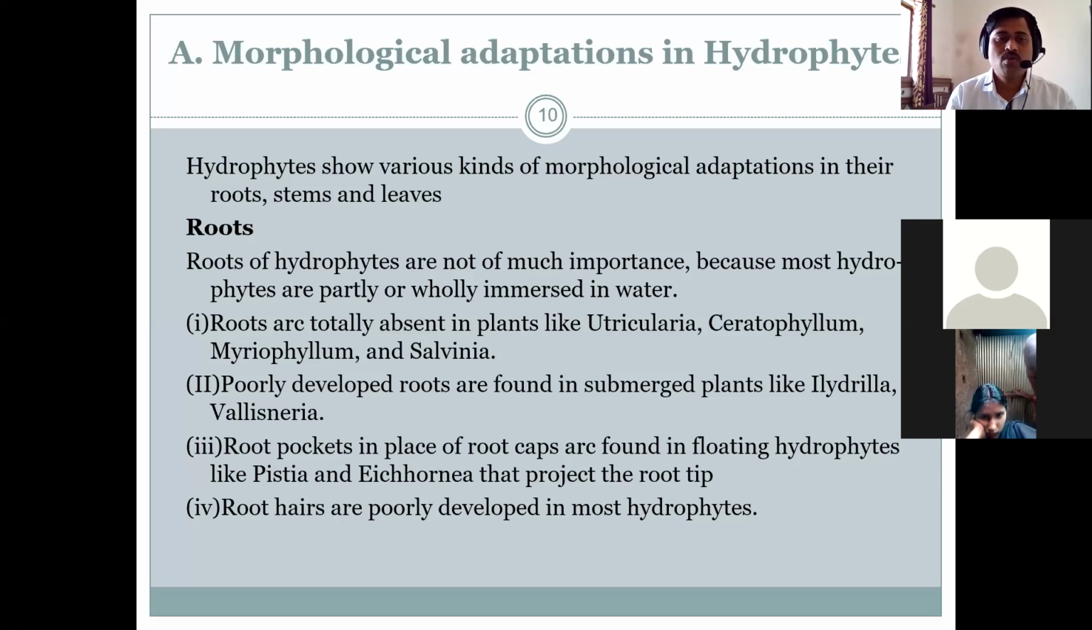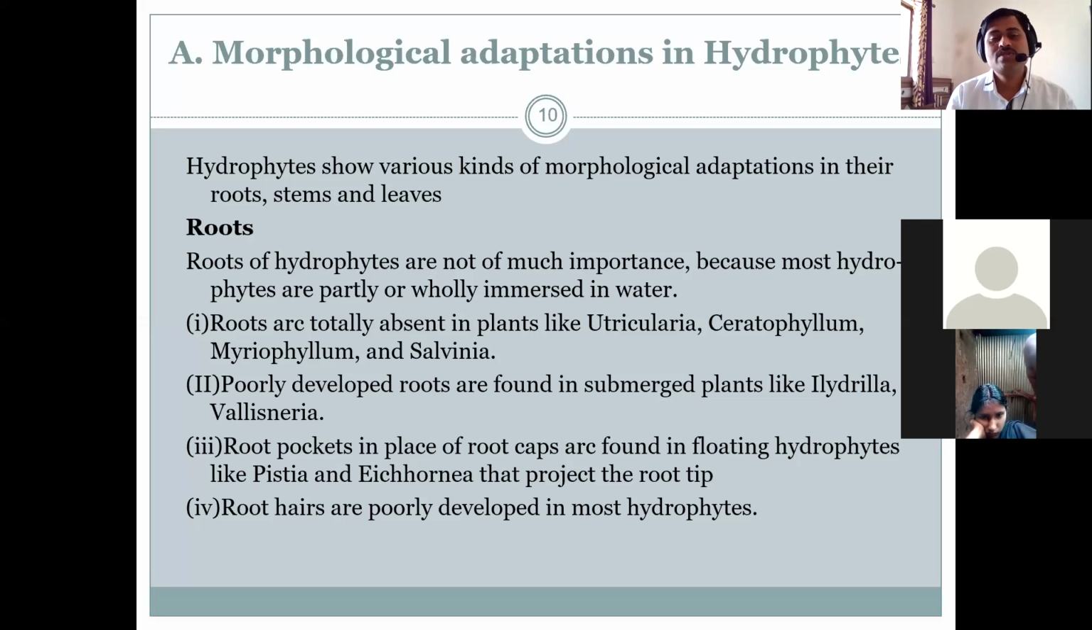And because most hydrophytes are partially or wholly immersed in water, roots are totally absent in plants like Utricularia, Ceratophyllum, Myriophyllum, or Salvinia. In these they are mostly absent or maybe poorly developed. Just like in submerged plants like Hydrilla or Vallisneria, these plants have poorly developed roots.